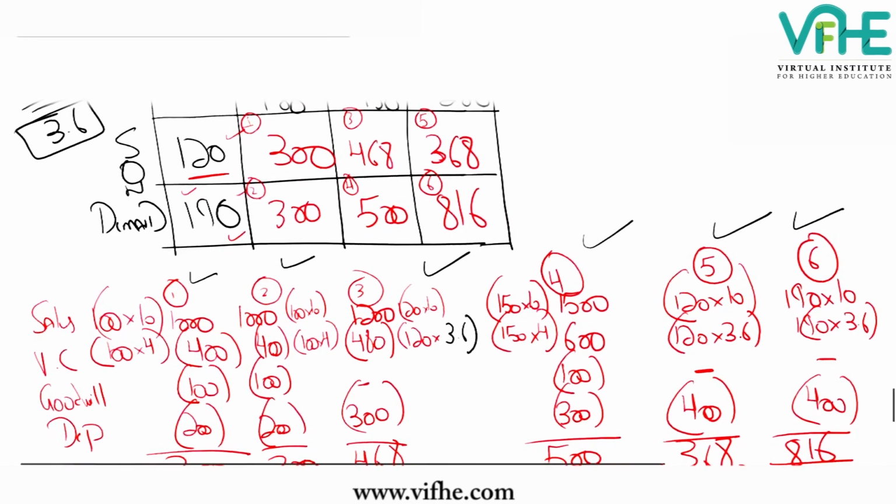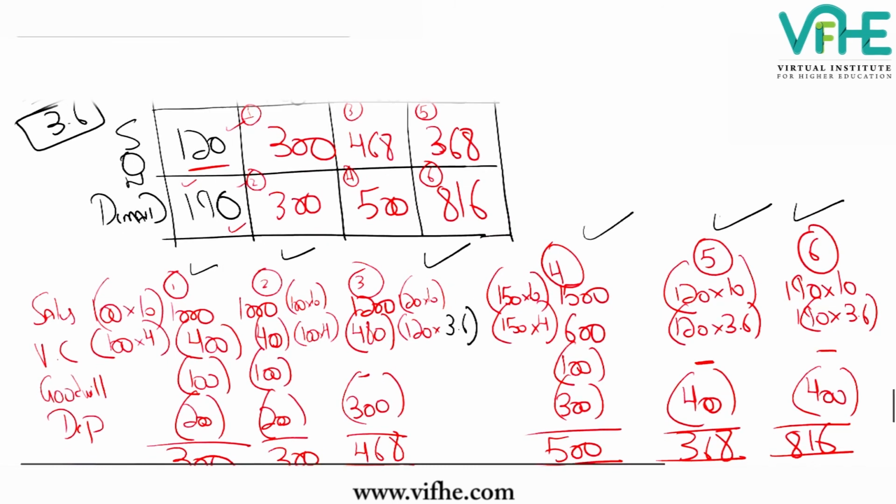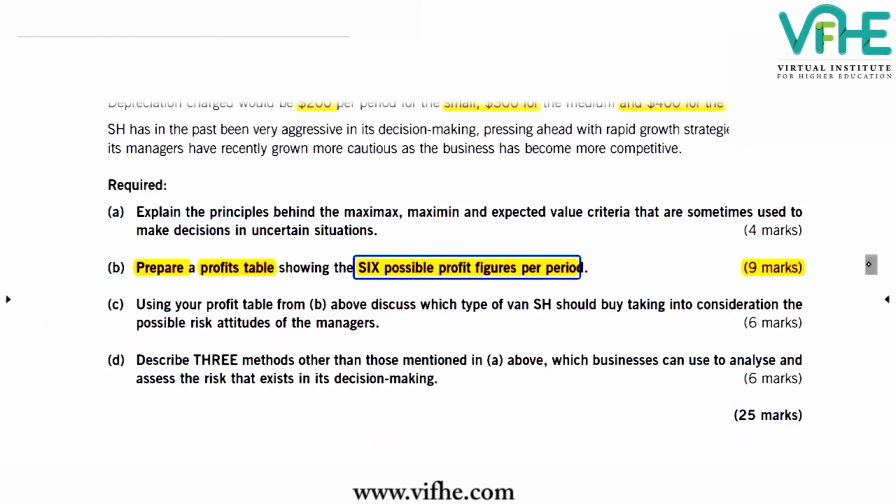Now moving forward towards the next requirement. And let's see what the requirement here is. Now it says, I'm reading the first requirement, explain the principles behind Maximax, Maximin and expected value criteria that are sometimes used to make decisions in uncertain situations. So there is one decision rule missing, that is minimum regret rule, but we will be covering that as well in this question. Okay. So now let's see what these decision rules and expected values are.